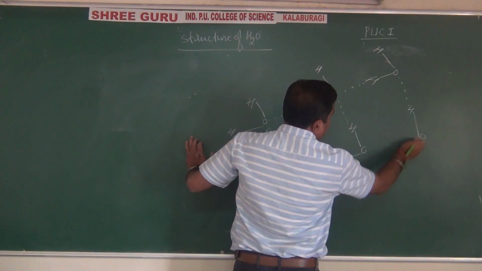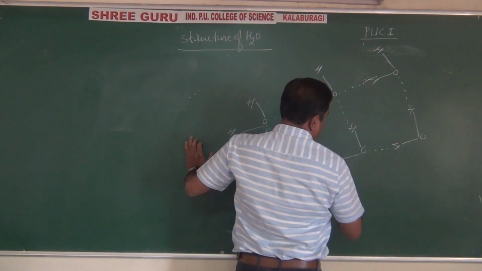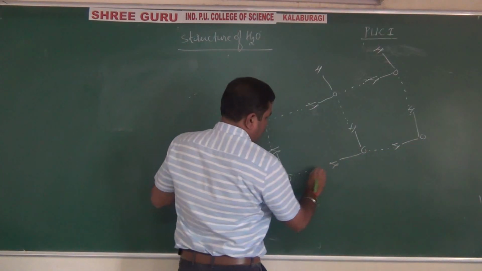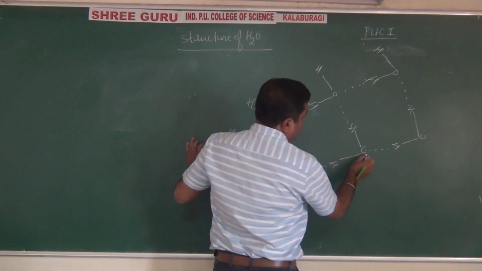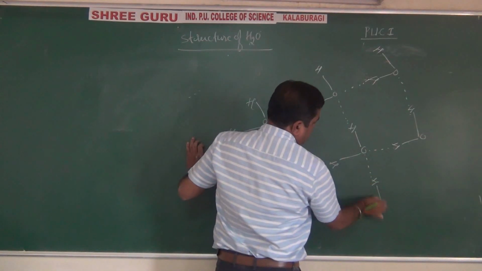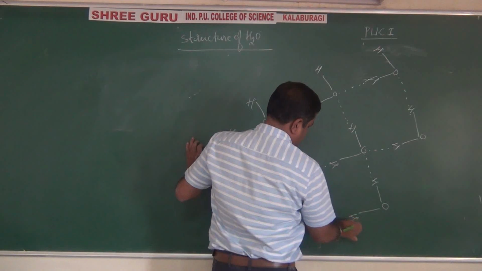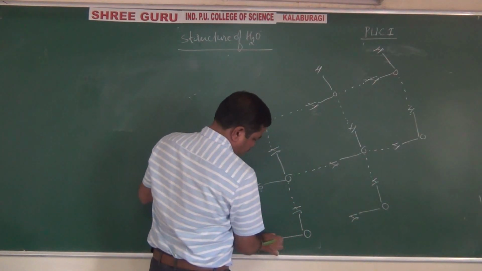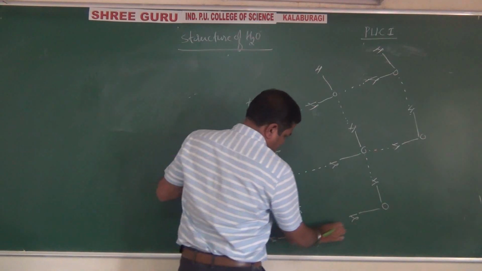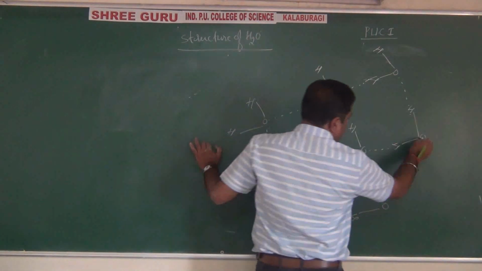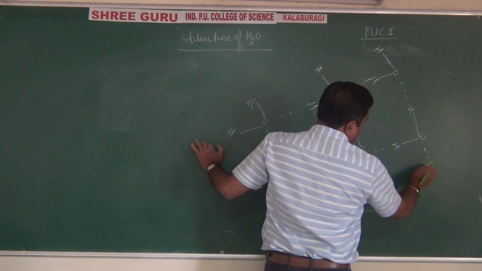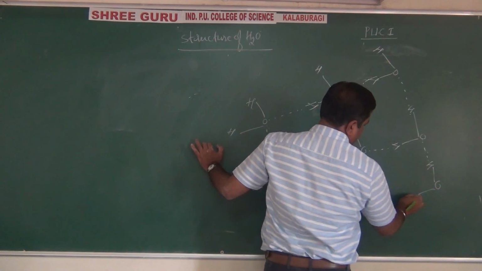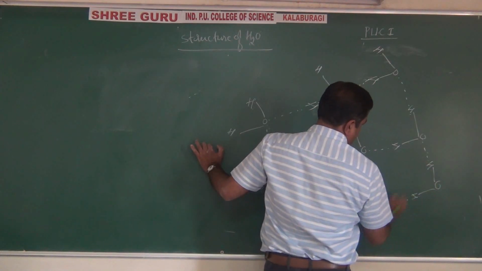Okay. See, like this, they will form a cage-like structure for us. This will come in, one hydrogen here, hydrogen.